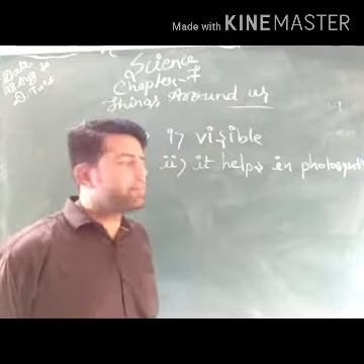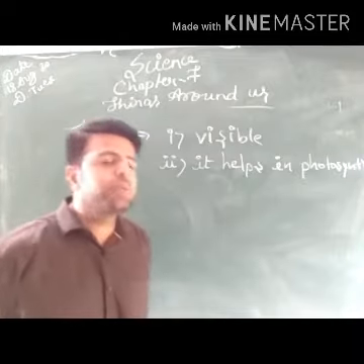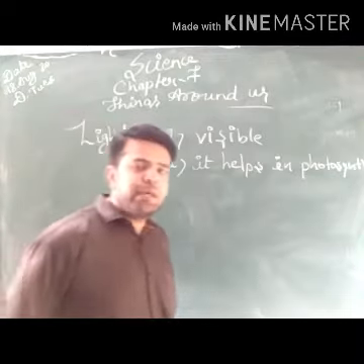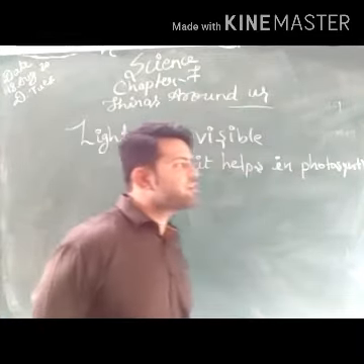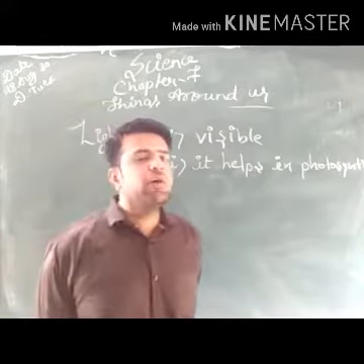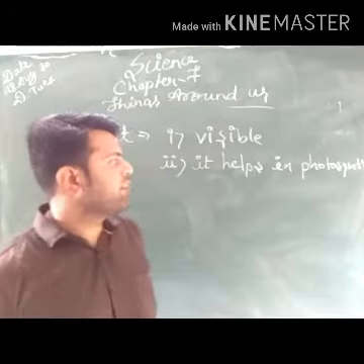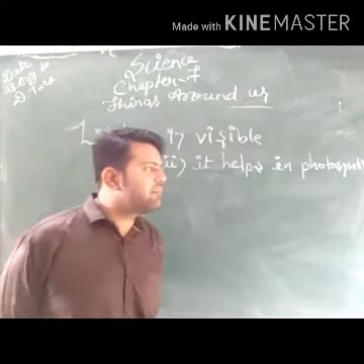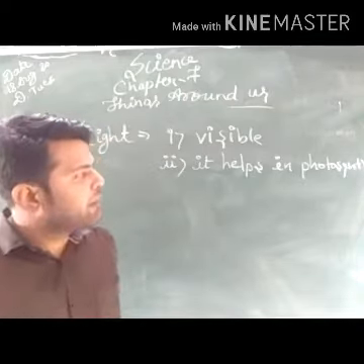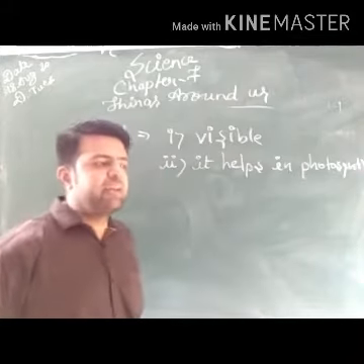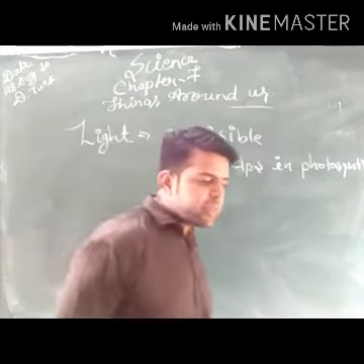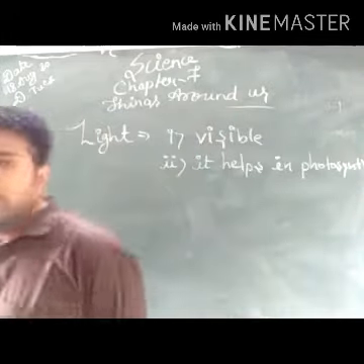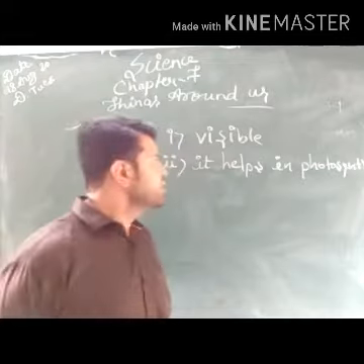What is the use of light for the biotic factors? The most important use of the light is for photosynthesis, because plants prepare their own food with the help of light. Suppose light will not be there, none of the green plants will survive. All the green plants will die, and if the green plants die, there will be no survival of life on earth. There is no life possible on the earth.